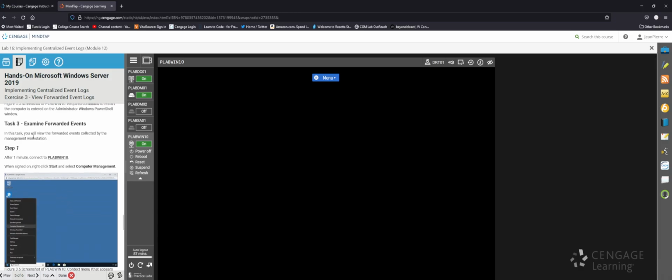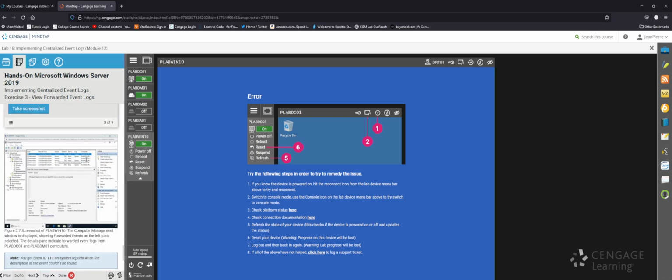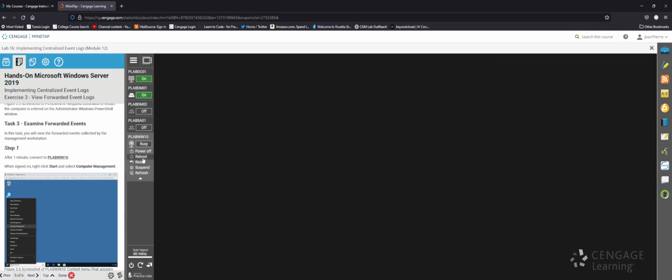So now task 3, they want us to examine forwarded events. So they want us to give the computer PLAB Win 10 about a minute before we connect to it again. So when signed on, they want us to right click and select computer management, but I'll give it a second. So I'll give it about 60 seconds before I reconnect to it. So I'll just pause the video here. Okay, it was about 60 seconds somewhat. So I'm gonna reboot this computer, and once we sign back in, we're gonna open up computer management again.